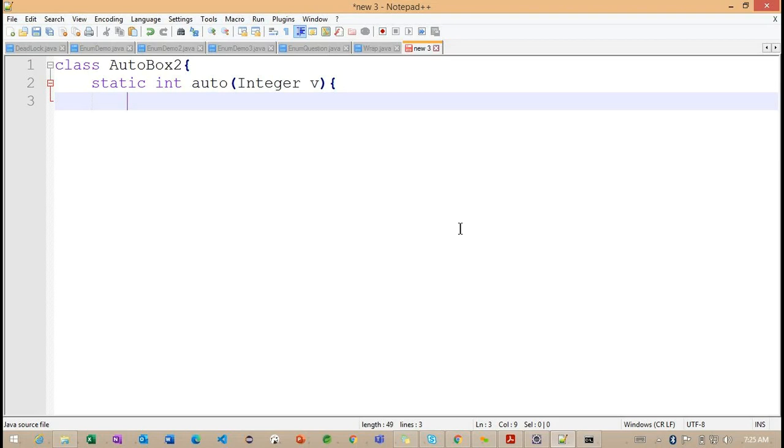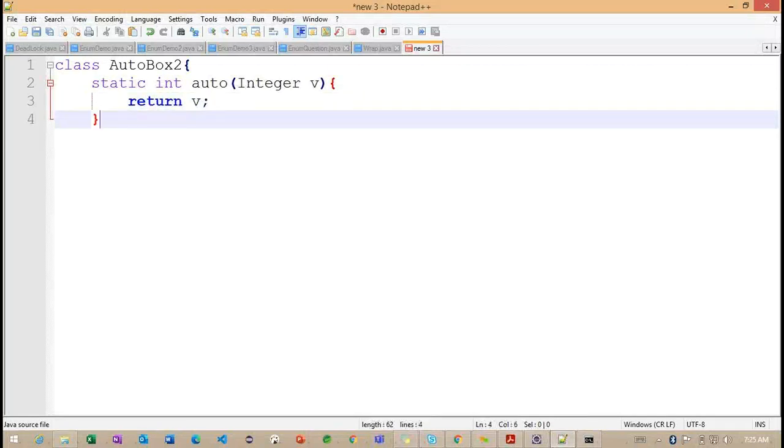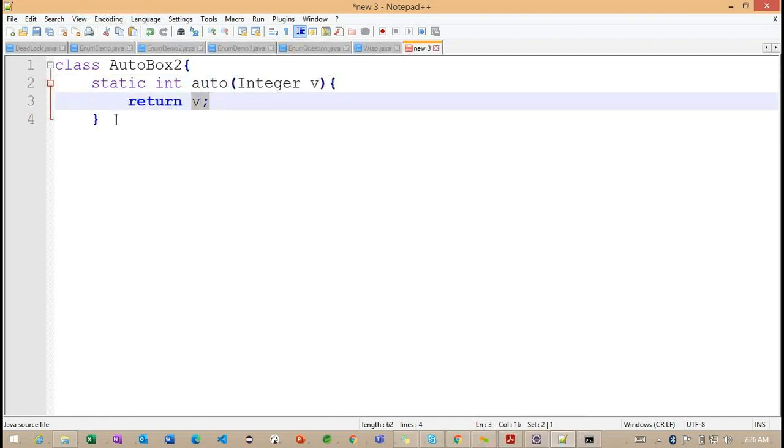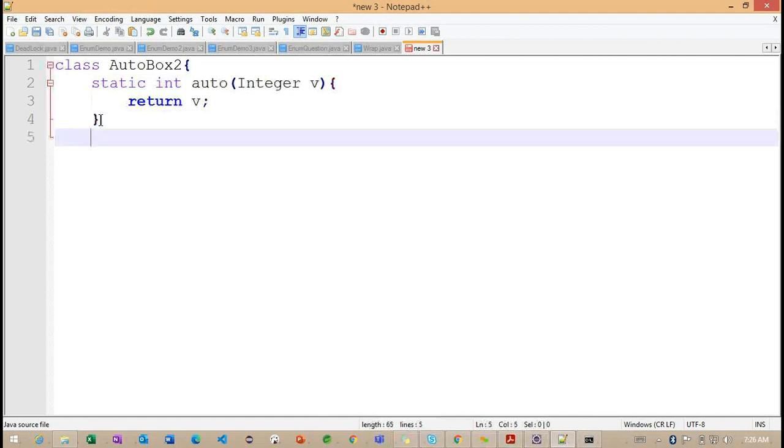We take the value as an object and return it as a primitive type. So let's say return b. Now we are passing an object as a parameter and returning a primitive type. This is very important.